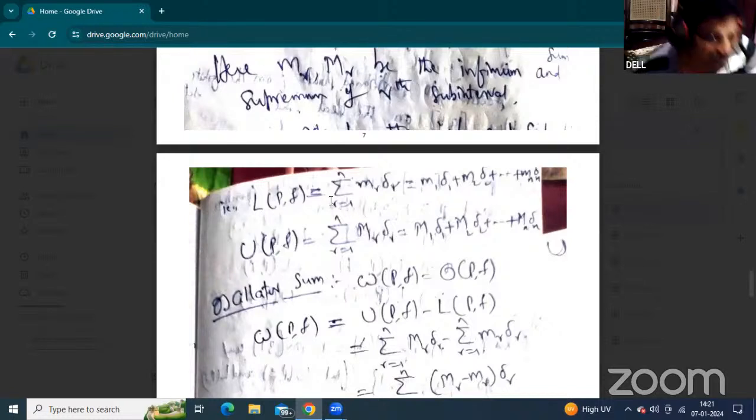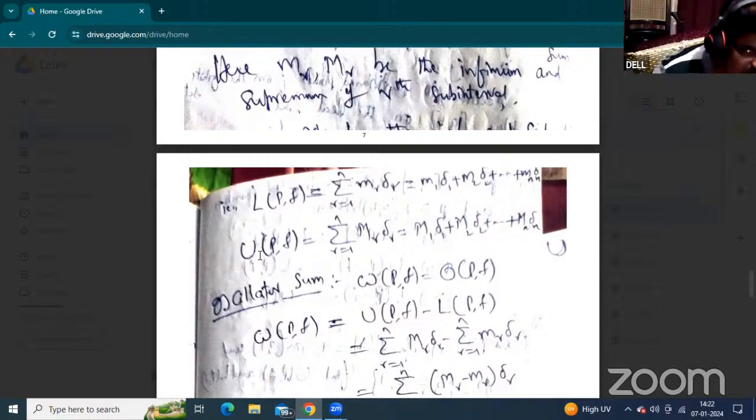In the final examination, you simply have to write the L of Pf and U of Pf. This is compulsory. According to the definition, we then approach many theorems. U of Pf equals the summation of capital Mr and del r, where r varies from 1 to n. That is capital M1 del 1 plus capital M2 del 2 plus so on, capital Mn and del n.